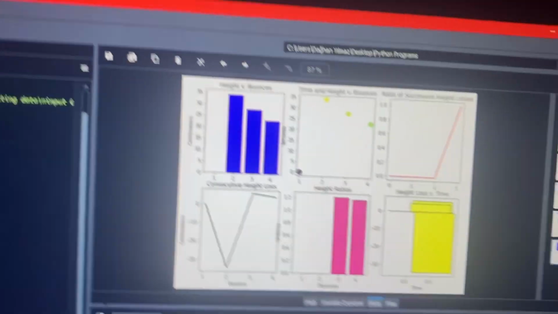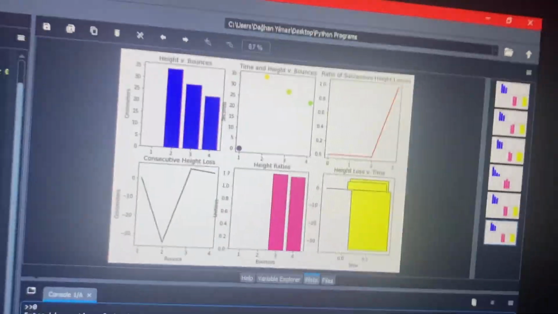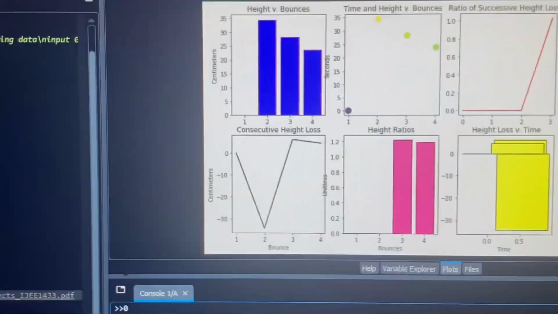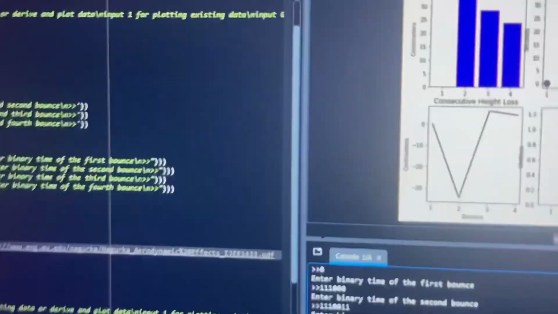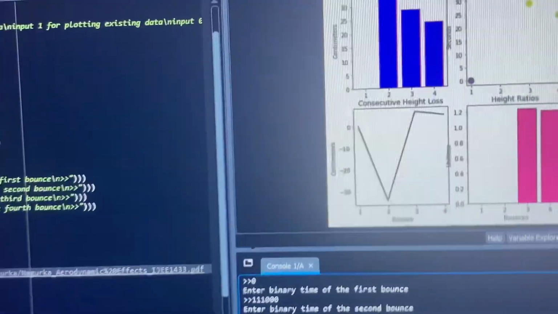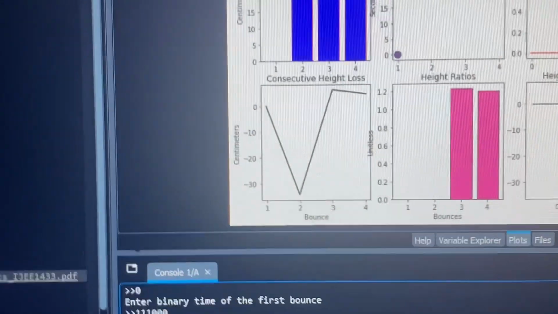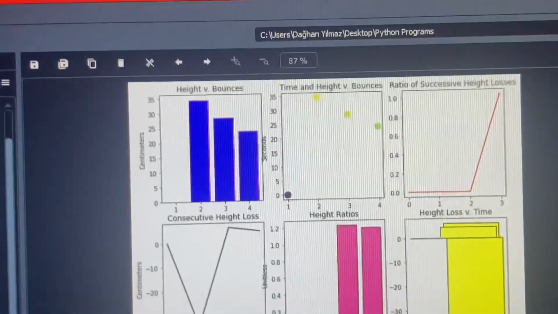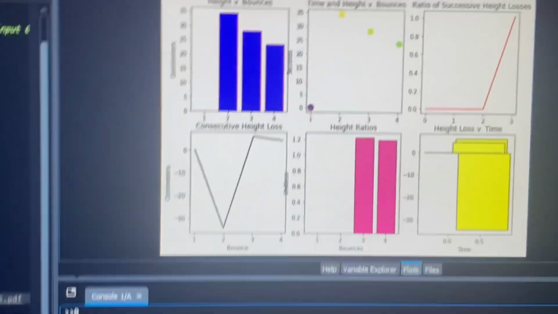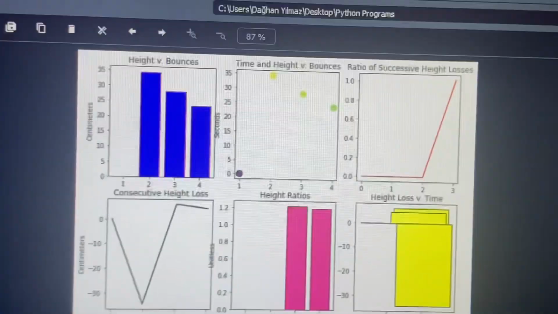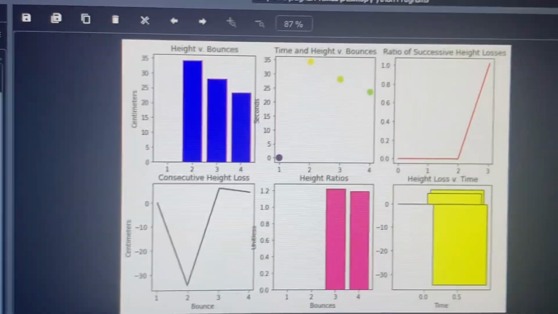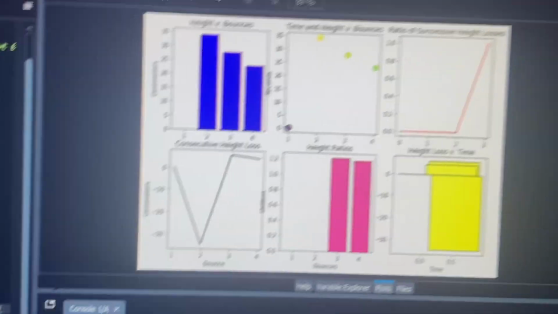I didn't measure the initial height that I dropped from, but the program I designed predicted something around 35 centimeters. I imported a formula from a physics paper of Marquette University, and the paper stated that it has around 10 to 15% error rate, but I think it's accurate enough for my case. It also has the other ratios, but it doesn't show much because there are only 4 bounces, so some of them are just registered as 0, which is intended really.